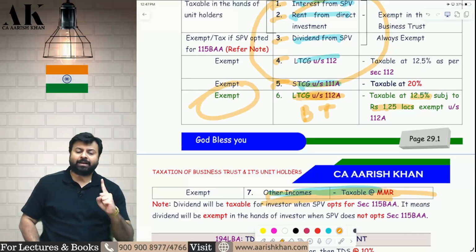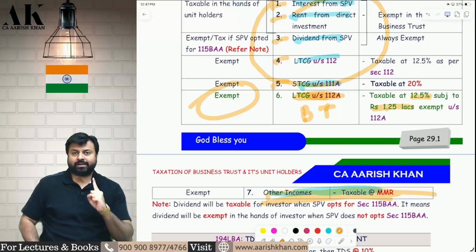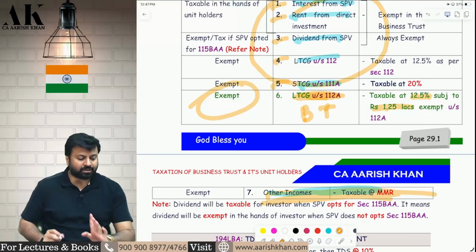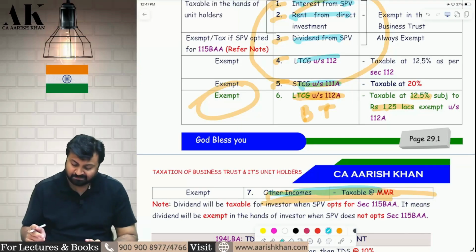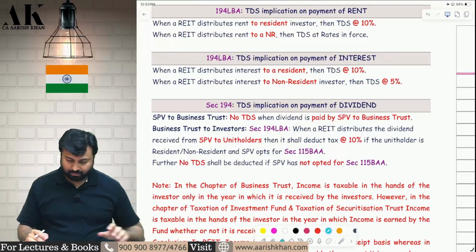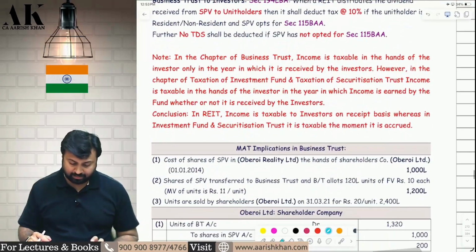So 112A capital gains will also be subject to tax at normal rates, not at MMR. Normal means 112A rates: 12.5% tax subject to 1.25 lakh exemption. I hope it is clear to all of you. Is it clear? I hope it is clear. Let's move on to the next amendment now.